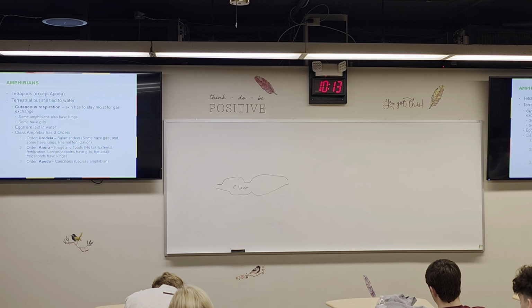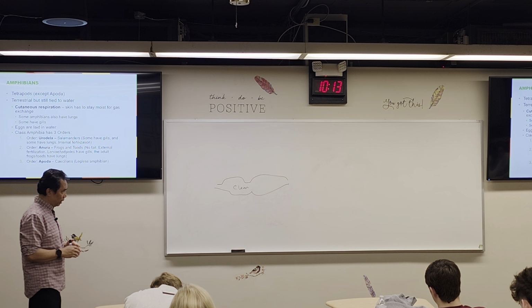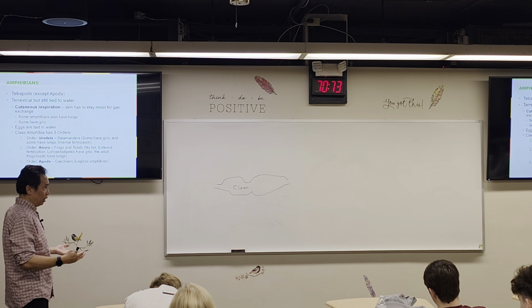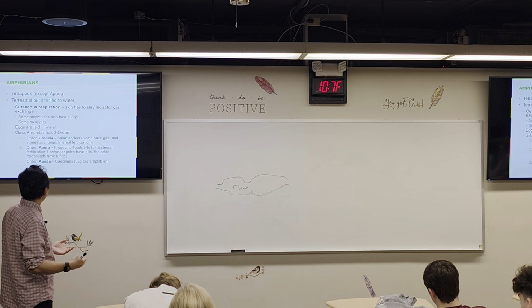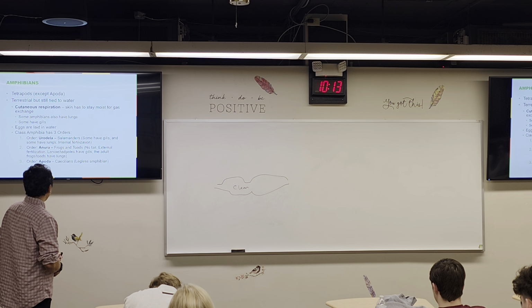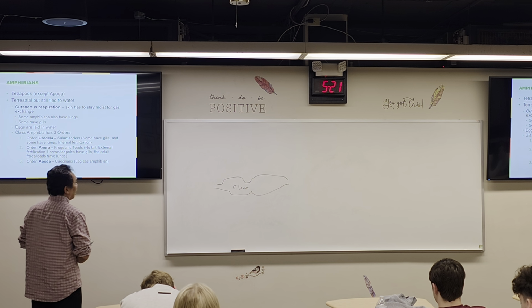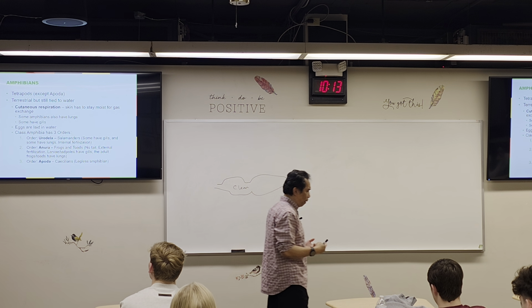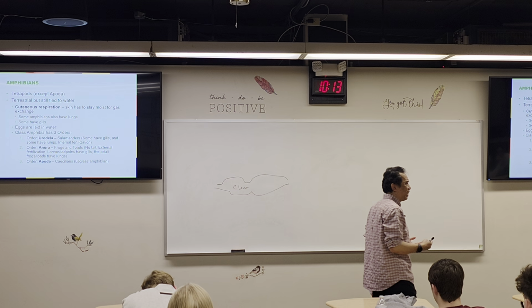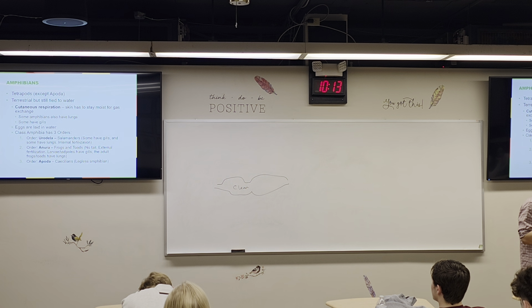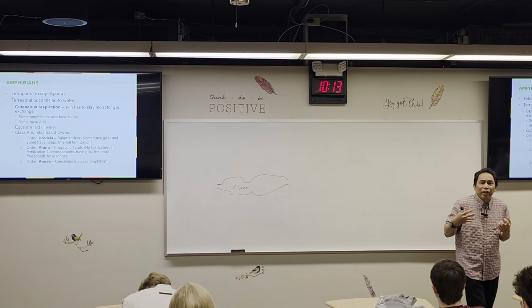Okay. Now, the second class will be amphibian. Again, it means they live in two habitats: water when they're still small or babies, and then land. There are three orders for this. I mentioned before, because they used to live in water, they used to breathe with gills. When they go on land, suddenly they have to change to breathe with lungs.